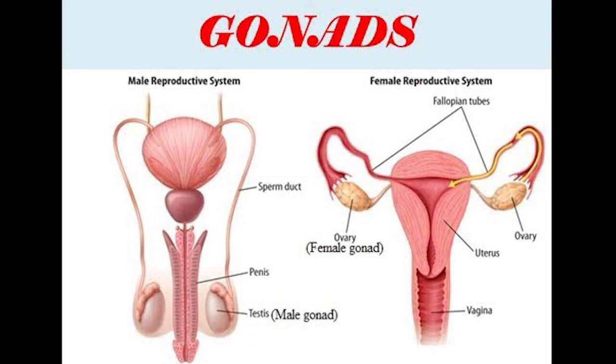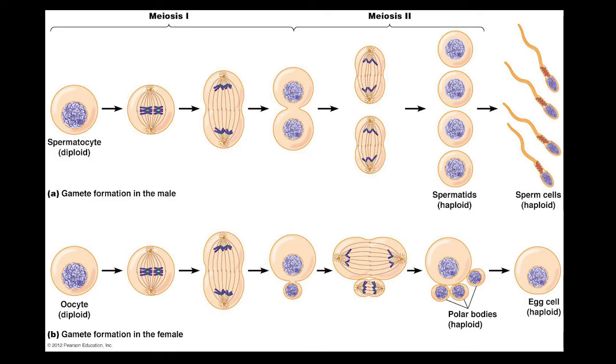We also call these testicles and ovaries gonads. Inside the gonads, we have a primordial germ cell. It's a diploid cell with 46 chromosomes, and this diploid cell will start to undergo meiosis. The first stage of meiosis is prophase 1.